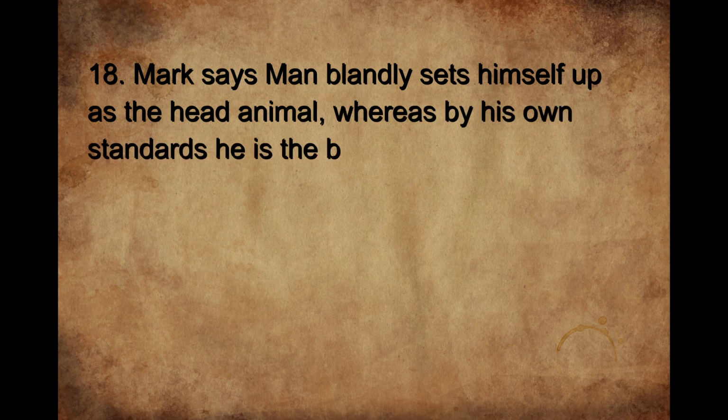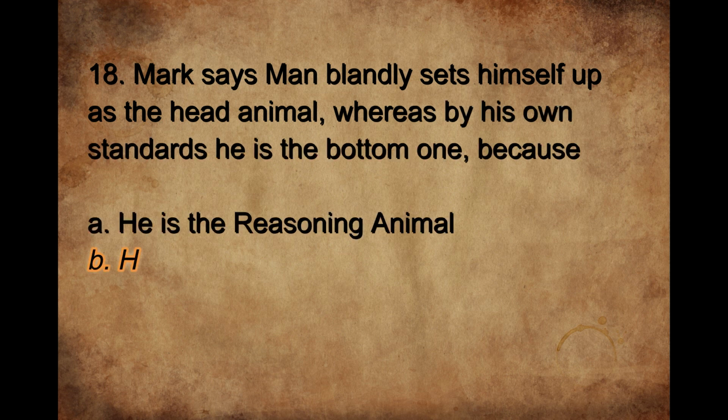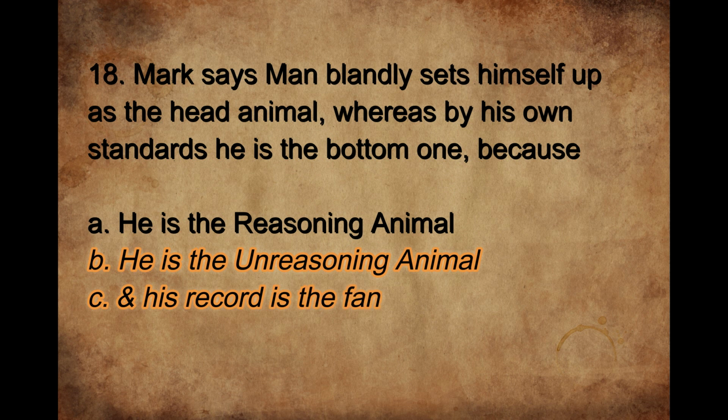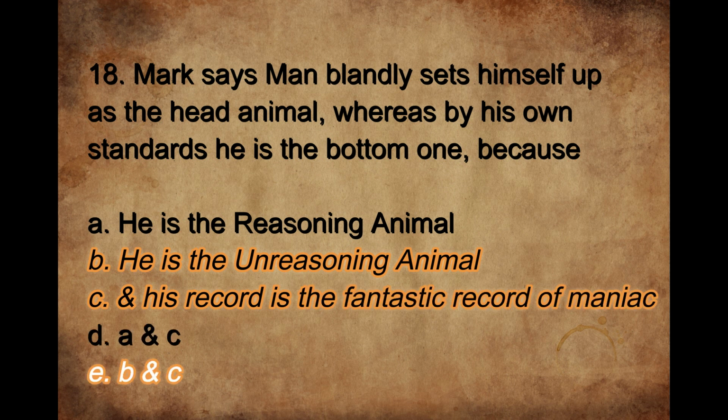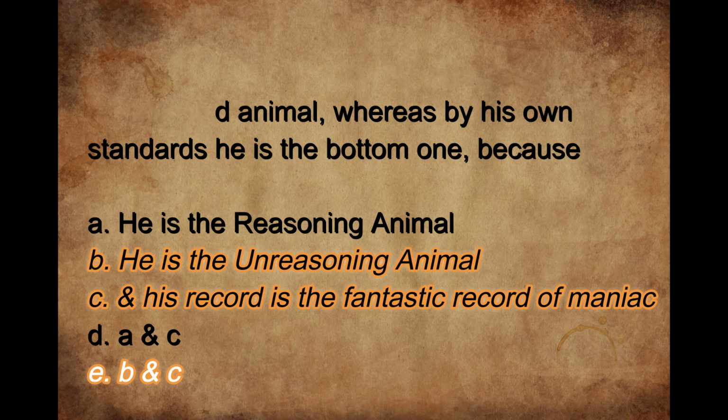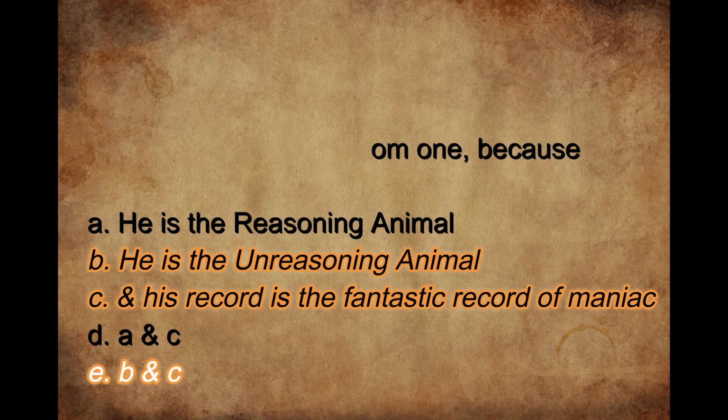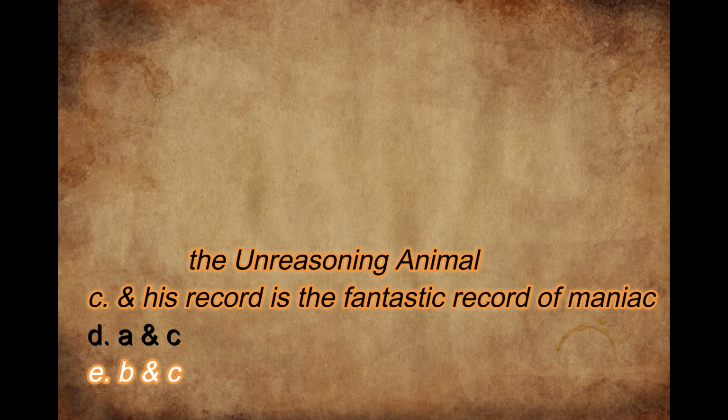The 18th question is, Mark Twain says man blandly sets himself up as the head animal, whereas by his own standards he is the bottom one, because... What is the reason behind that? The right options are B and C: that he is an unreasoning animal, and that his record is the fantastic record of a maniac. These two reasons are presented by the writer.